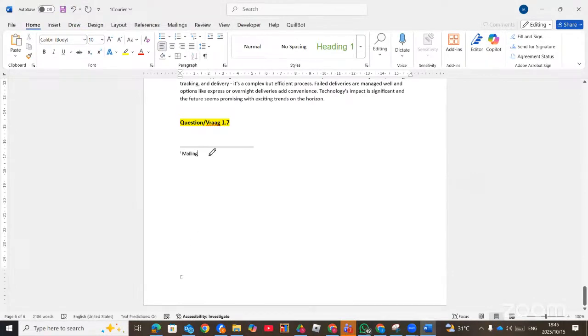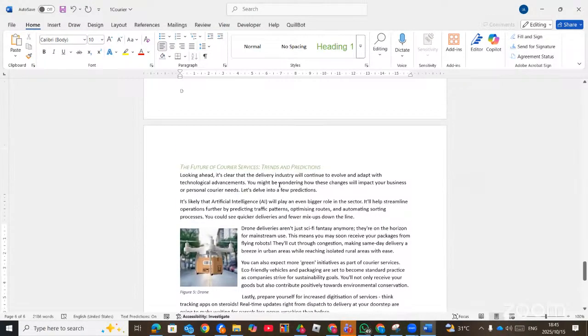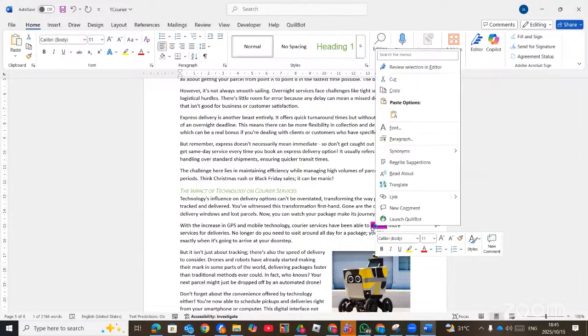Then the 1.6, use a word processing feature to replace the word decline with an antonym. So this word processing the synonym and then antonym. So we have to look for the word decline. You select the word, you right click, then we see synonym.